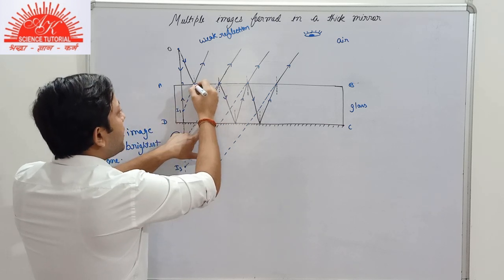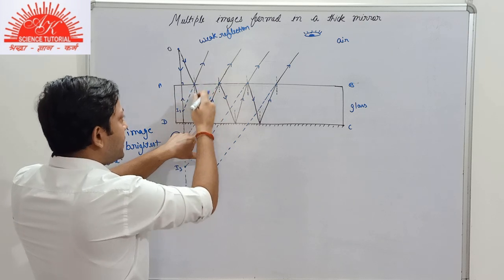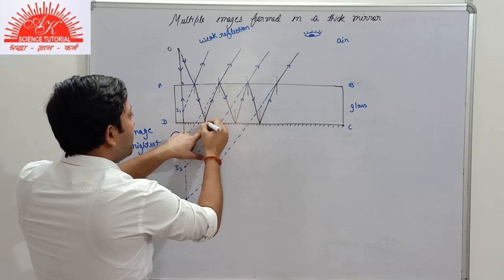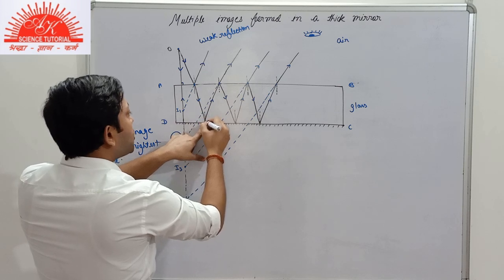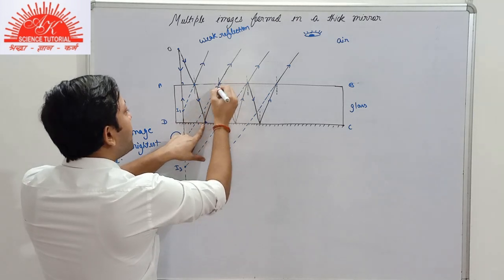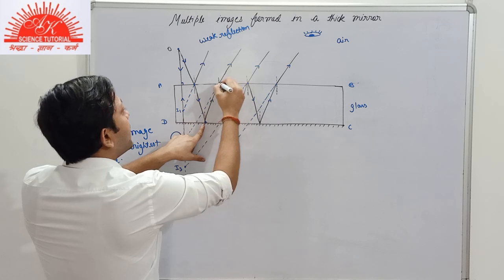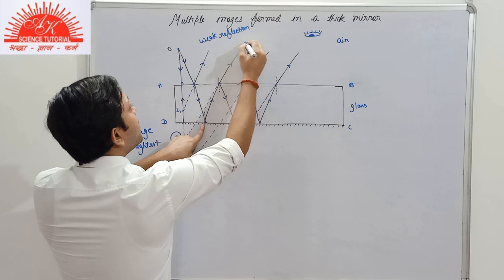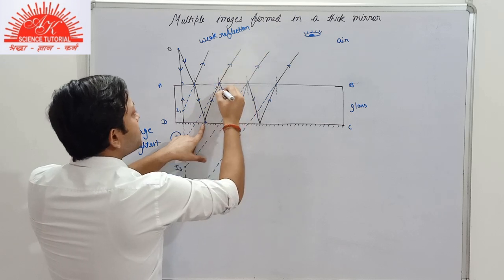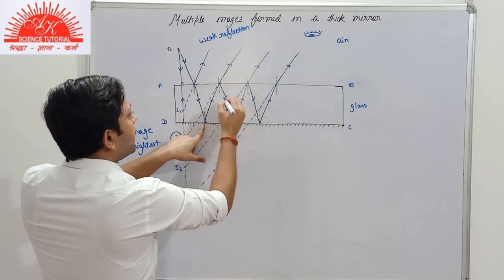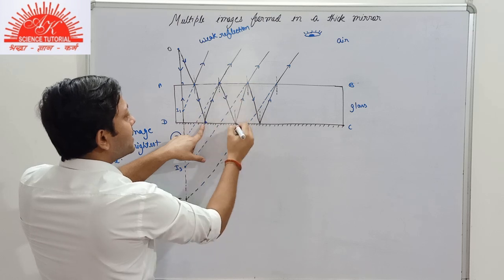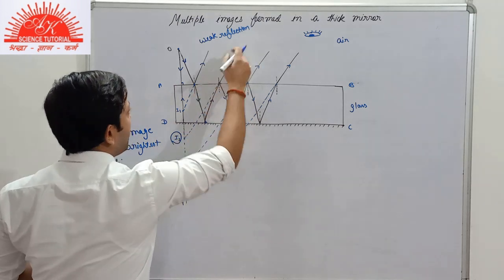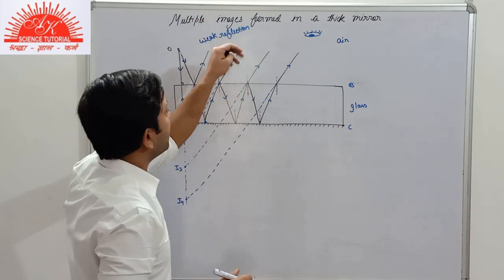So most of the light ray that has entered inside this glass mirror will be reflected back. After it strikes the surface, most of the light ray will come out of it, and a small part of the light ray will be reflected back in the same medium, and the maximum part will be refracted. It will move in air.